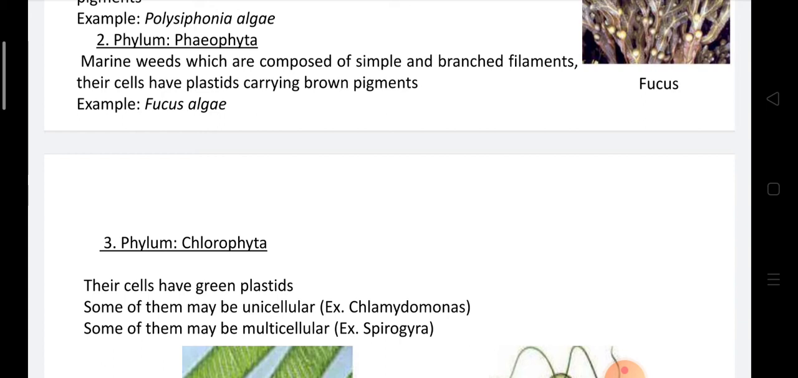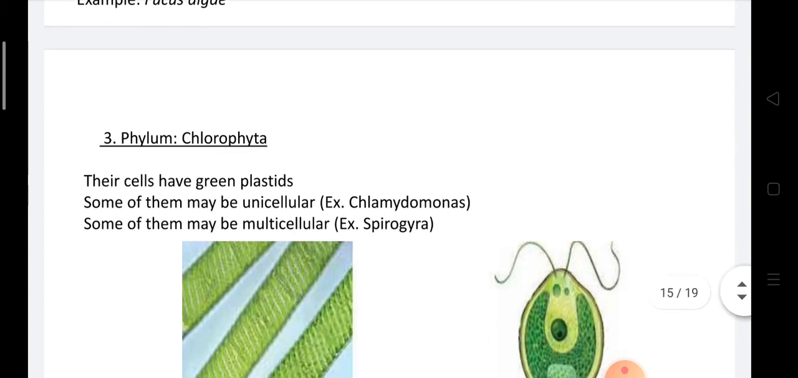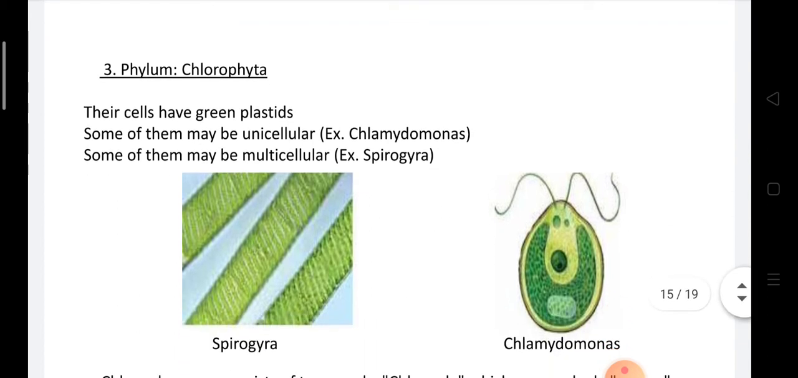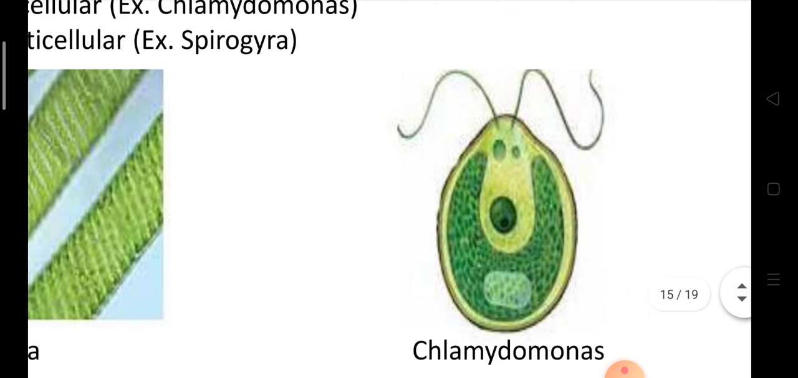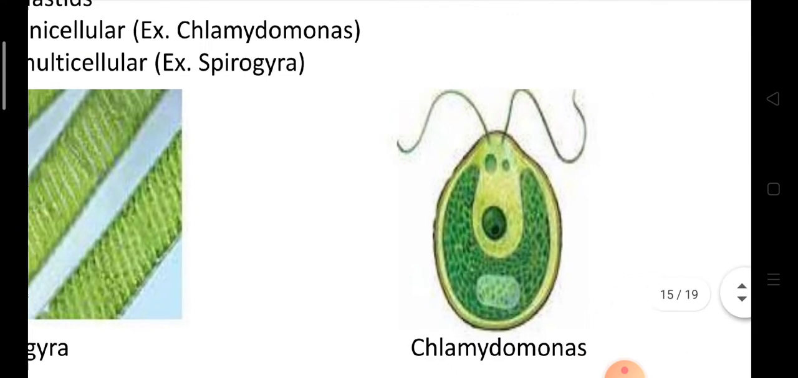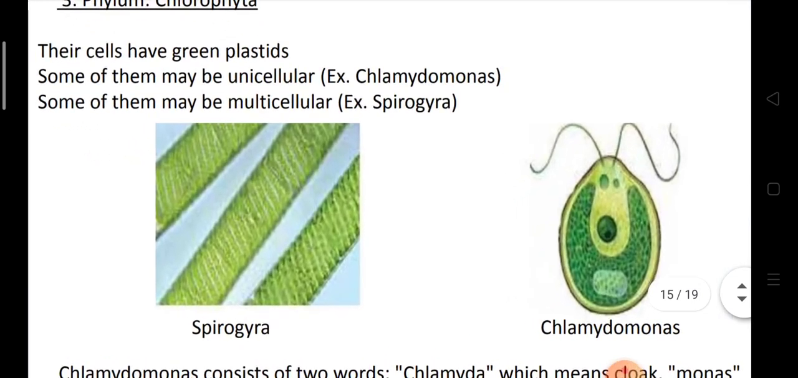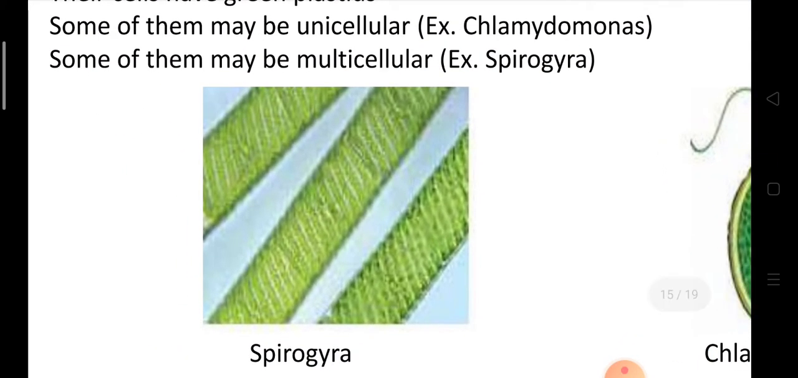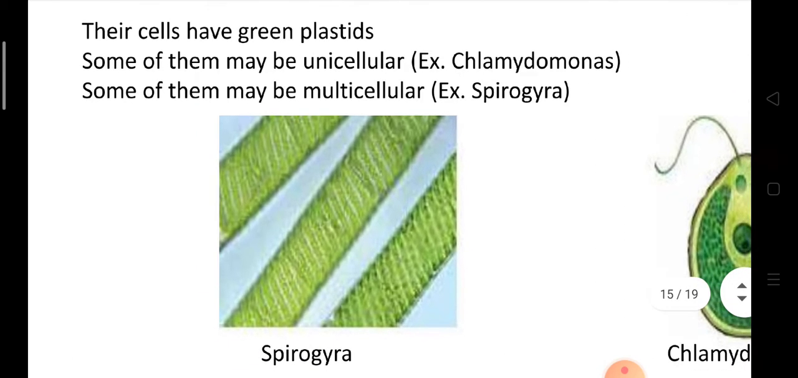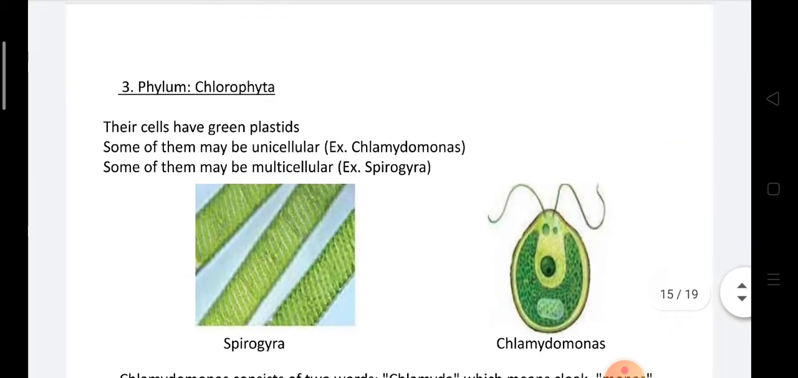Phylum number 3, Chlorophyta, or green algae. Their cells have green plastids. These plastids may be in different shapes. Some of them may be unicellular like Chlamydomonas, which has a cup-shaped plastid responsible for the photosynthesis process, and the multicellular one like Spirogyra, which is an unbranched filament and contains spiral-shaped plastids.